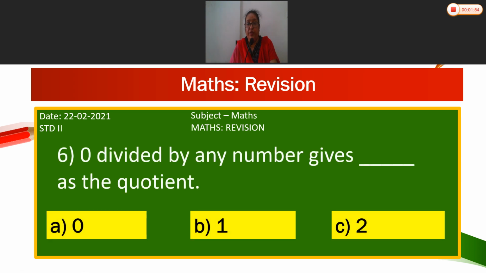Sixth, 0 divided by any number gives dash as the quotient. Options are A, 0, B, 1, C, 2. So what is the correct answer? A, 0. 0 divided by any number gives 0 as the quotient.